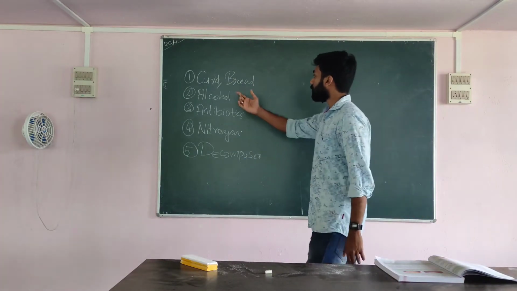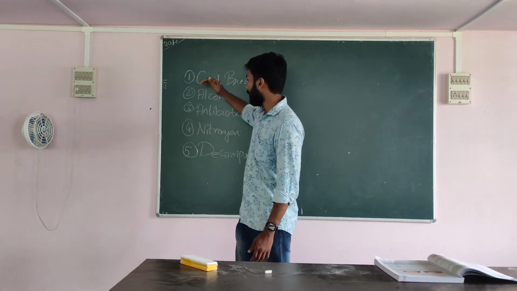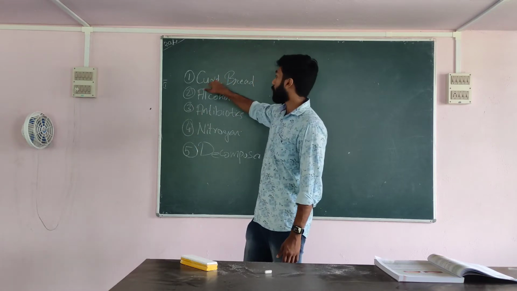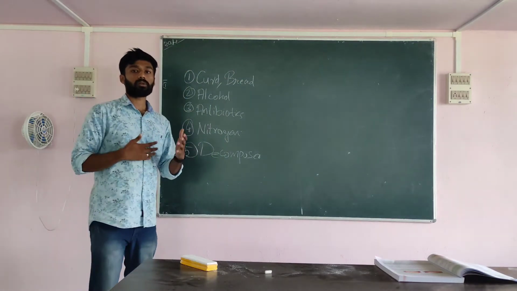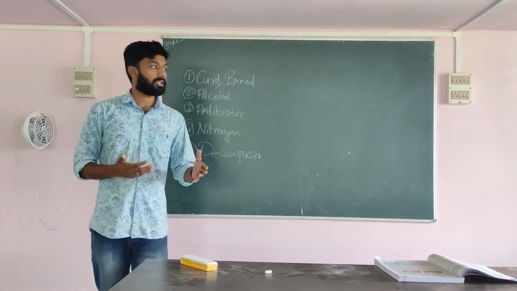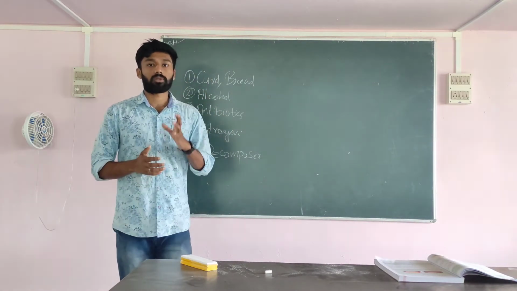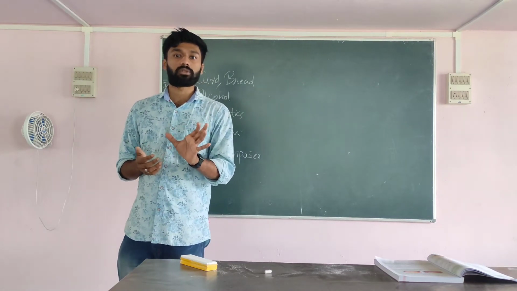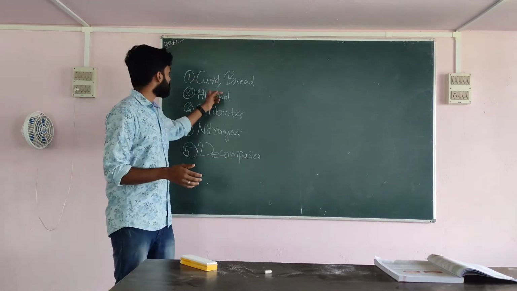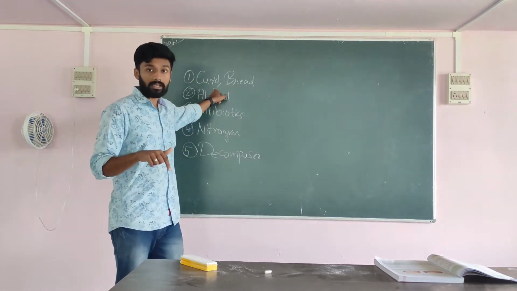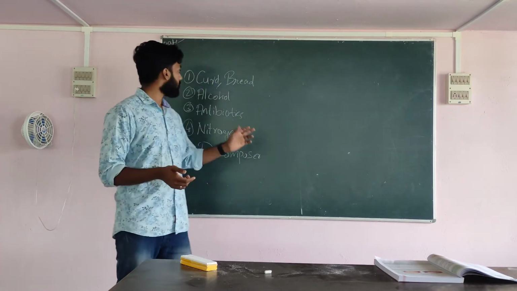The first one is the production of curd. Here, based upon different criteria, I have classified into 5. So we know what curd is. From milk only the curd is made. How is the curd made? The curd is made from the milk with the help of a bacteria called lactobacillus. Milk has one sugar, lactose. This lactose sugar is converted with the help of lactobacillus, and lactic acid is produced in the milk so that the milk turns into curd. So due to this lactic acid only the curd is produced.